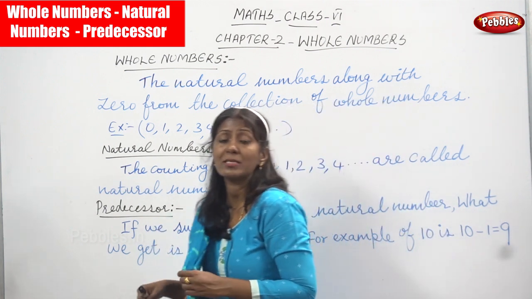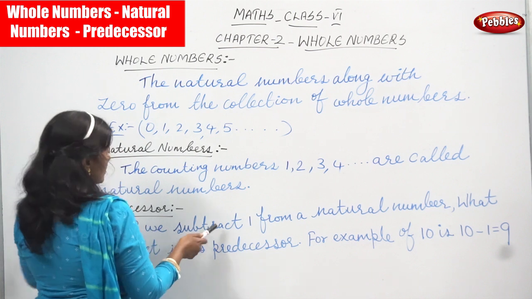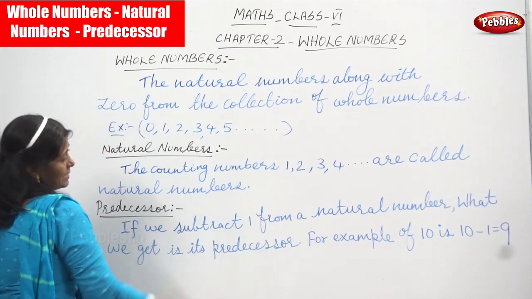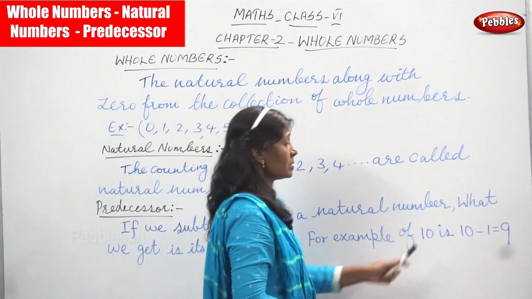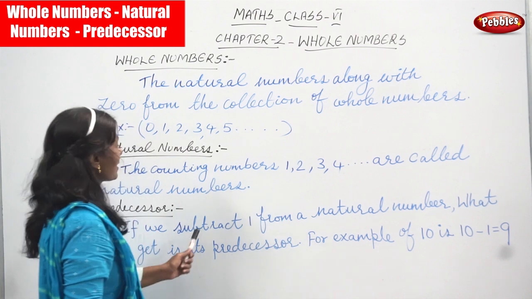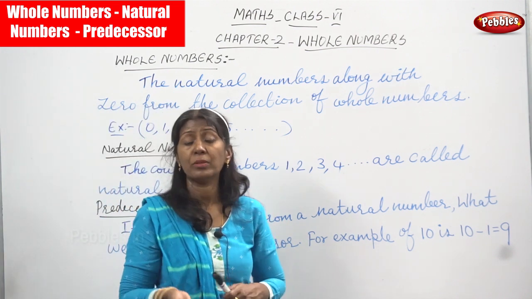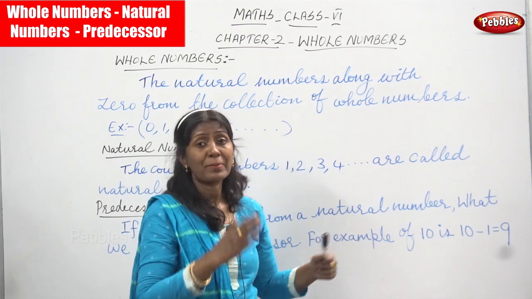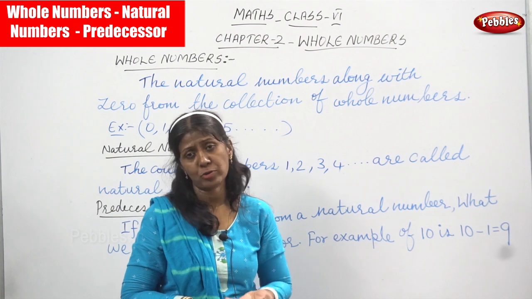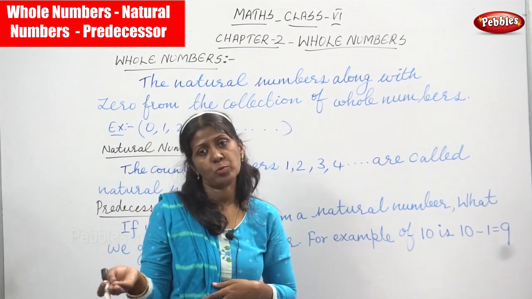Now we are going to see predecessor. What is a predecessor? If we subtract 1 from a natural number, what we get is the predecessor. For example, 10 minus 1 gives 9. So if you take any natural number, for example 5, from 5 you have to subtract 1 and you get the predecessor.